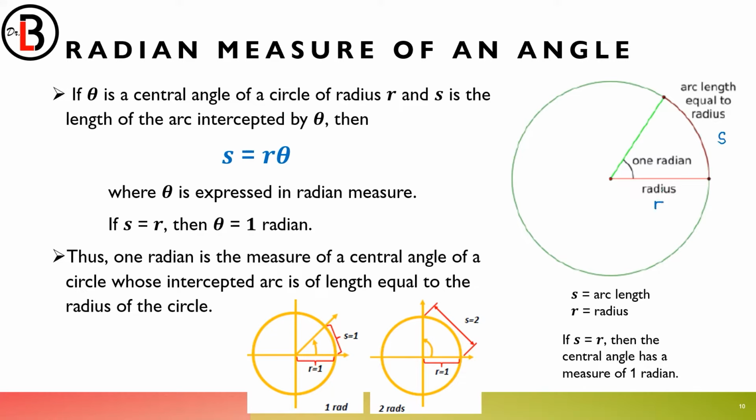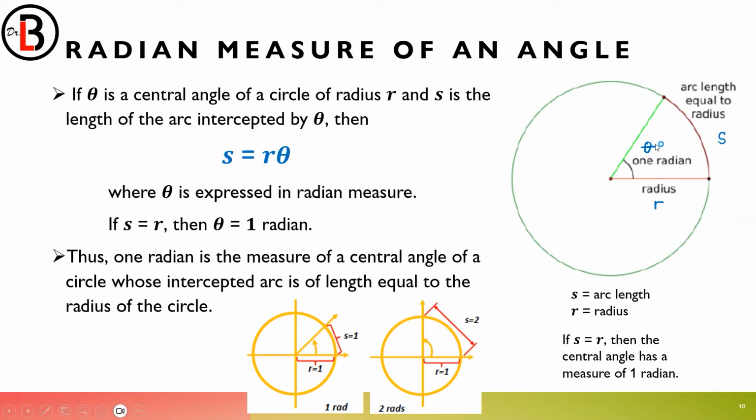The radius is letter r. This one is theta, the angle. So it says there, if s is equal to r, then theta is equal to 1 radian. Because if you plug in, if s is equal to r, theta will be equal to 1 for that to happen. So if theta is 1, what is that 1?